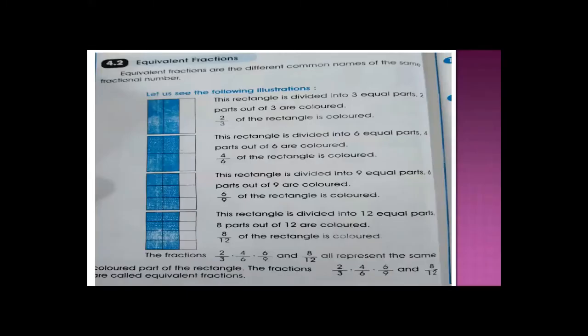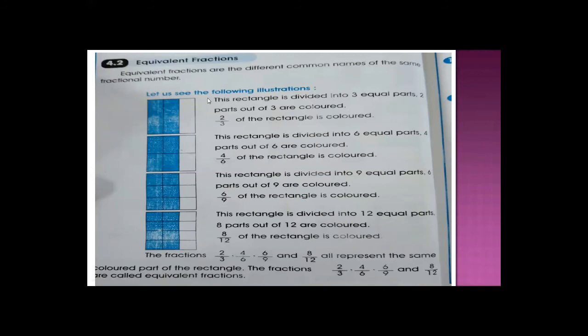Okay, now we are moving further to today's last topic, that is equivalent fractions. What are equivalent fractions? Equivalent fractions are different names of the same fractional number.